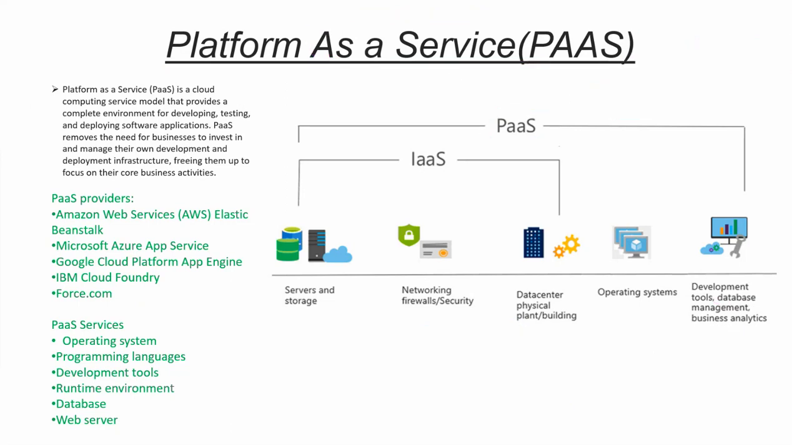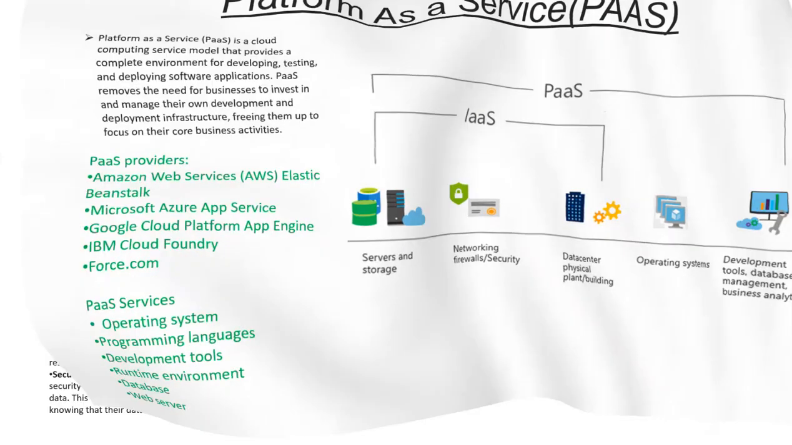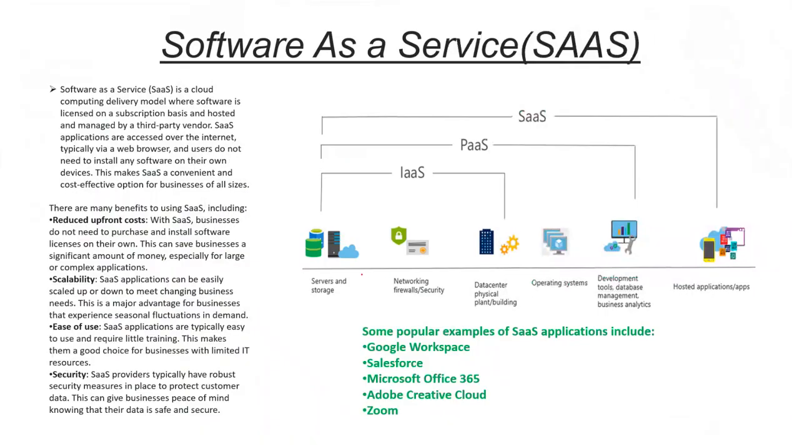Now this is one thing. And if you ask me the third part, that is called Software as a Service. When you need complete software, what is an example of complete software? Let's suppose Office 365, or your Google Drive, those things.